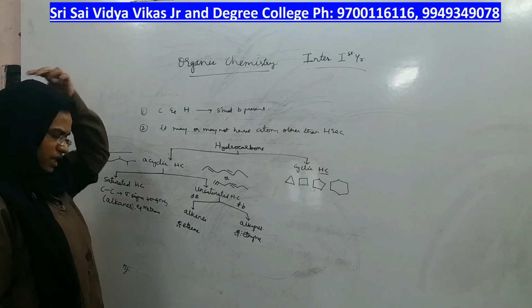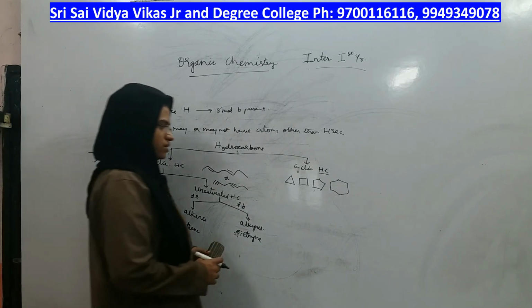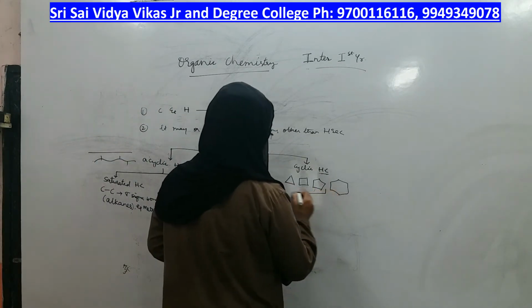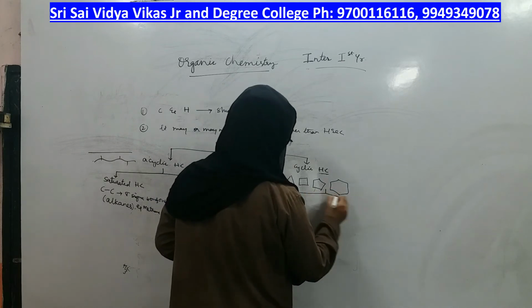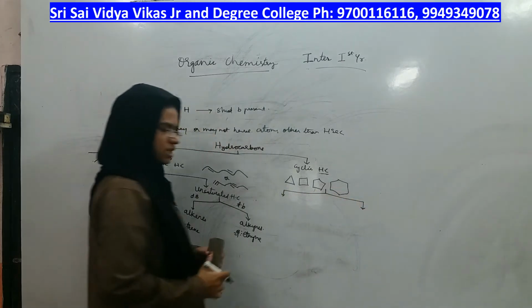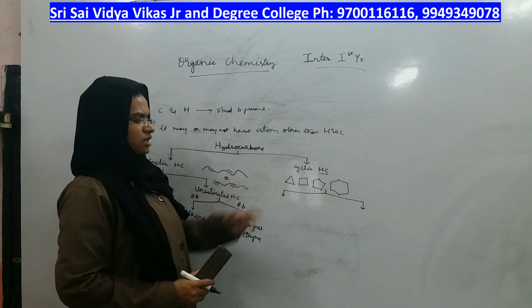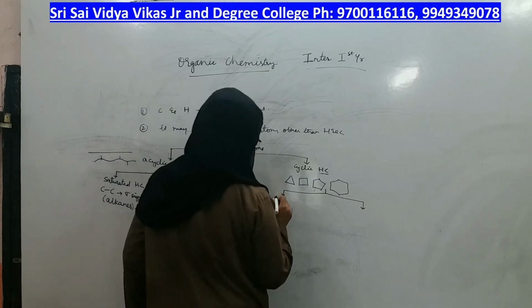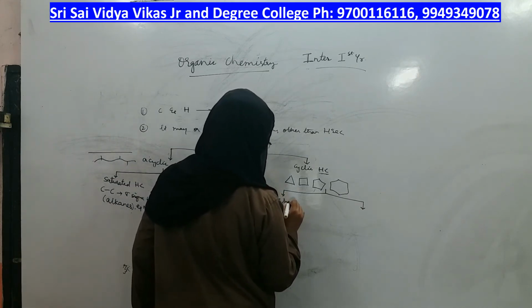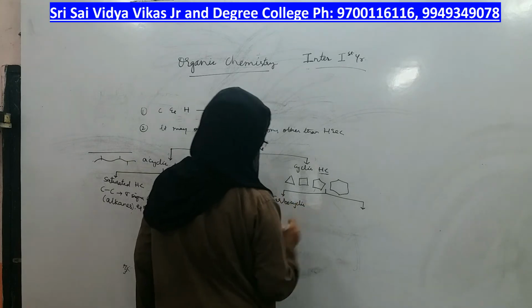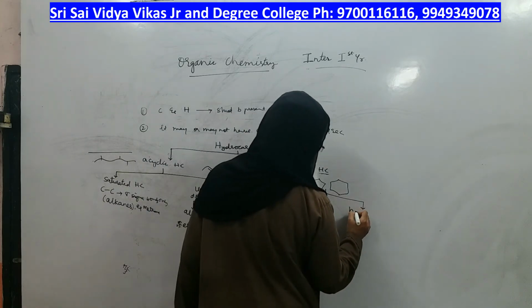Coming to the next category of cyclic hydrocarbon, it is again divided into two types of cycles, right? Cycles can be of two types, that is carbocyclic and heterocyclic.